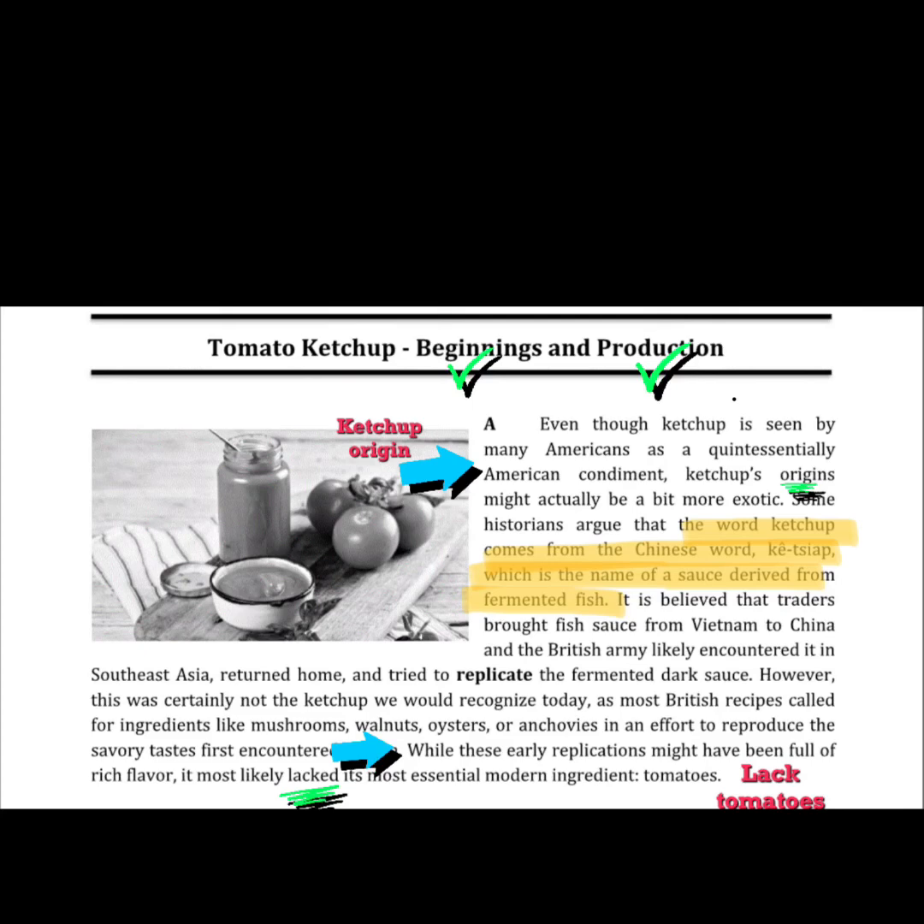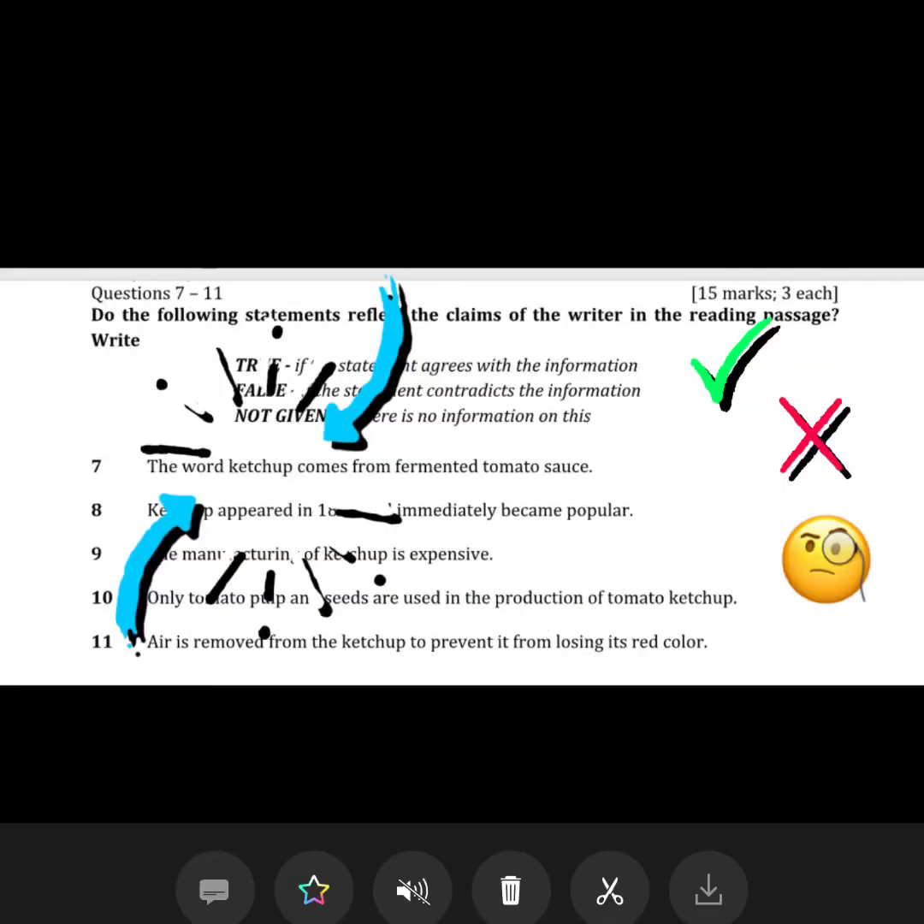And notice that I only came back to read when I knew where the information is, because I knew the answer is in paragraph A. So I came looking for something to show me where the word ketchup came from. According to the text, it came from fermented fish. Now, since the word ketchup did not come from fermented tomato sauce and it came from fermented fish, then I know this information is false.